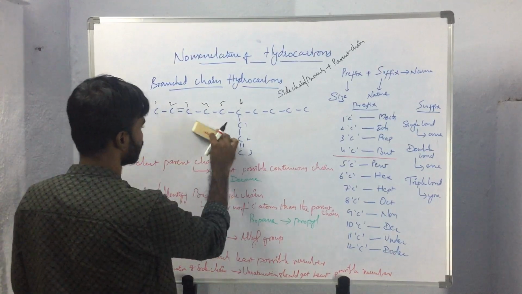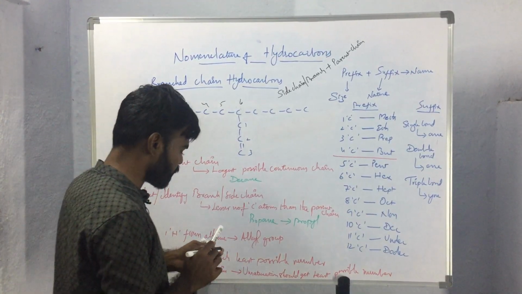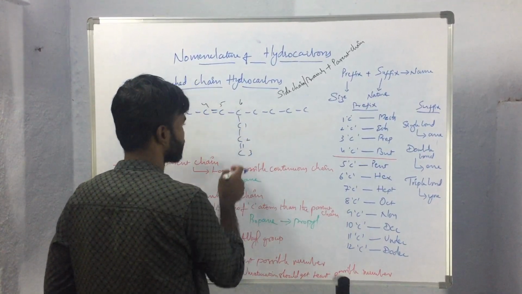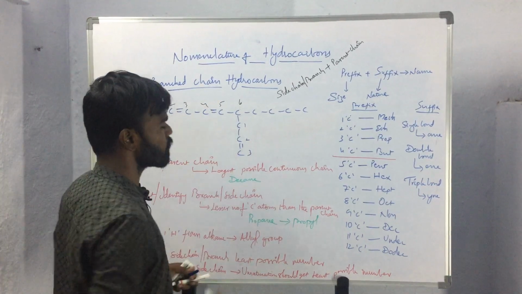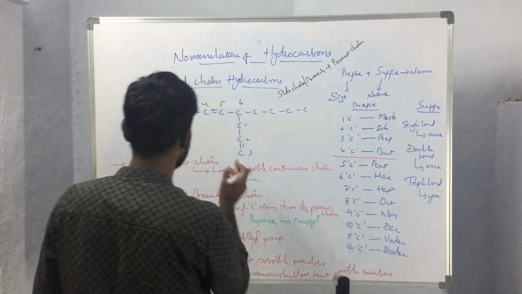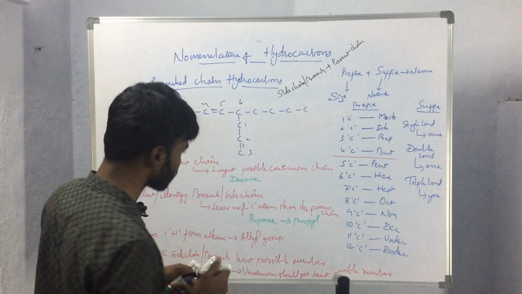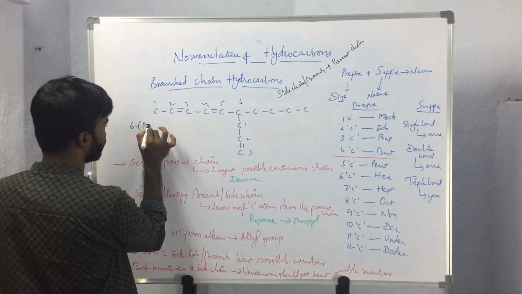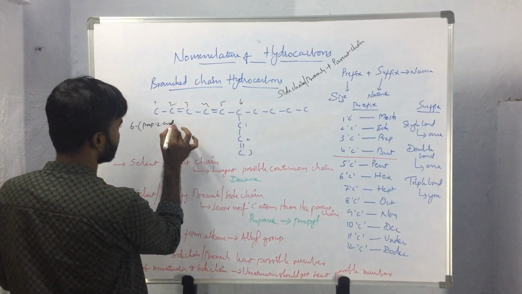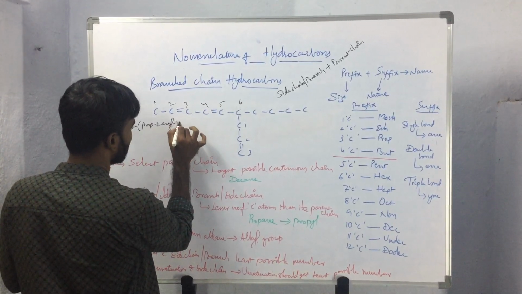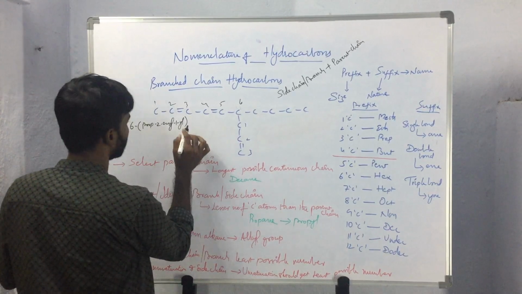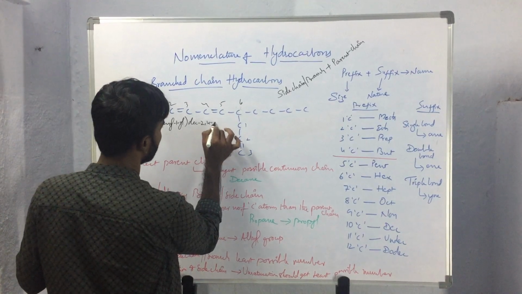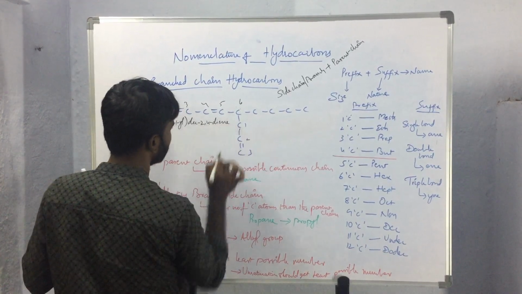So in case of presence of multiple unsaturations in the parent chain and presence of unsaturation in the side chain, in that case also we will be using diene. So in the previous case what we wrote, 6 prop 2-en 1-yl, dec 2,4 diene.